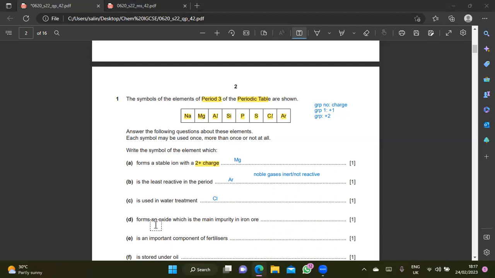Which element forms an oxide, which is the main impurity in iron ore? Anybody? Teacher, I cannot hear you. What is it? Silicon. Silicon. Just one second. Okay, chlorine. Yes, somebody answered chlorine earlier. Okay, I just saw it.